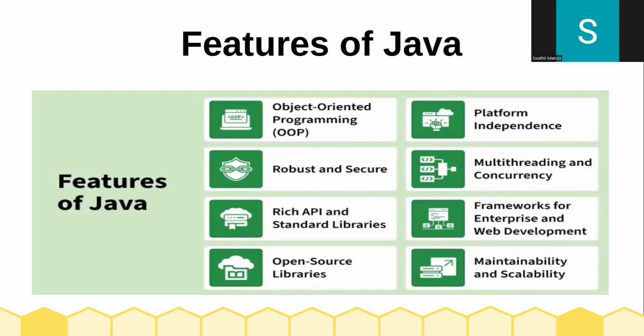Java provides those libraries. It is free access with community support and saves development time. So it saves our developing time. Real-time examples are Apache Commons, Log4j, and JSON.